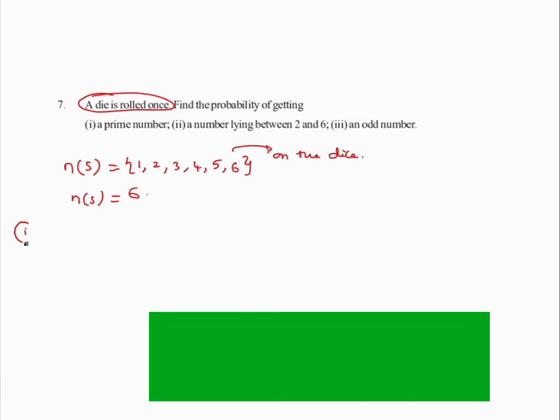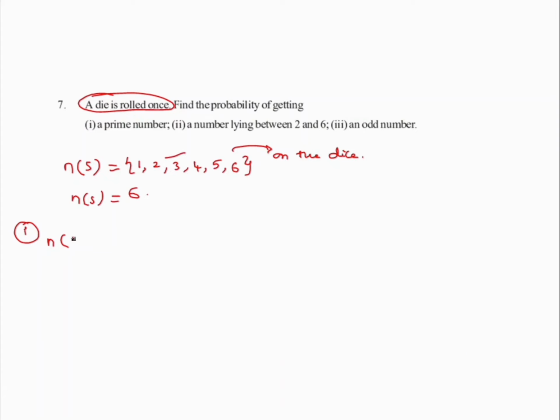So let us look at the first bit now. The first bit is n of E is a prime number. What are the prime numbers in this one? The prime numbers are 2, 3 and 5 only. So the number of outcomes of this one is how much? 3.